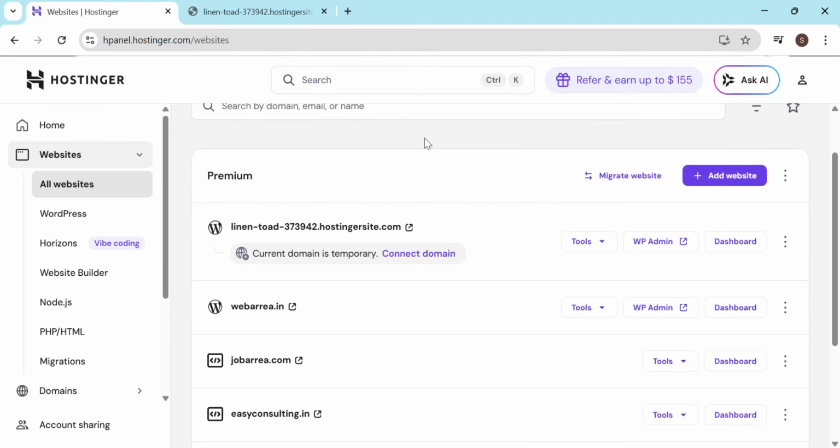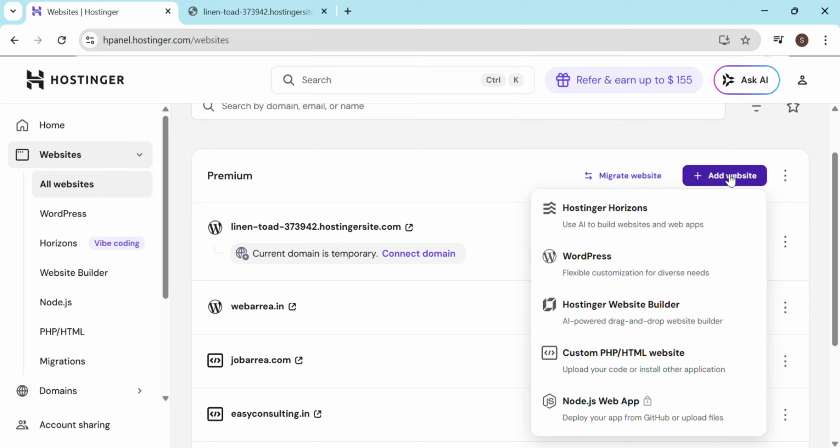So now to get started, you already have your website, you have bought your website, but it will not display over here. What we will do is click on this, go to websites, and then all websites, and then click on add websites. And then after clicking add websites, you will have this drop down, and we will be building this website mostly on WordPress.